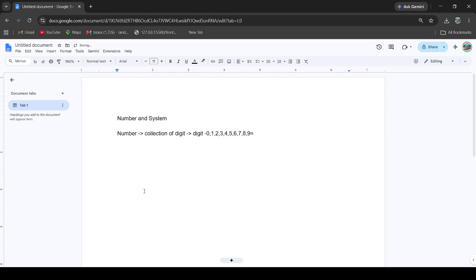With the collection of these we can create numbers, but there is a condition. If you're trying to make a number of 3 digits, we cannot start with 0, right? It is a condition of mathematics. So basically the number is the collection of digit.